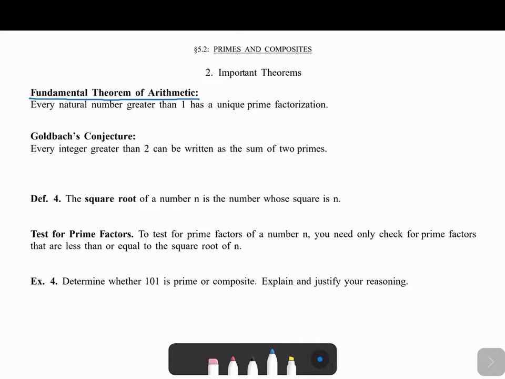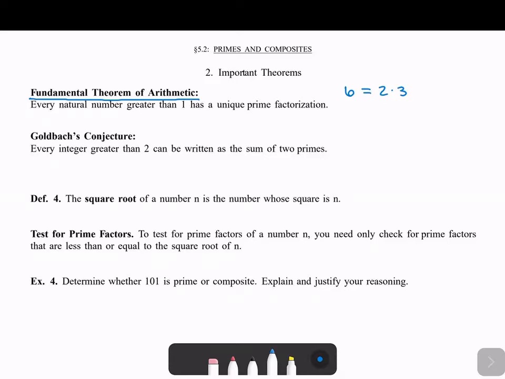Okay, so this says that every natural number greater than 1 has a unique prime factorization. So, for example, if we take any number like 6, we can write 6 as a product of primes, and this way to write it is unique. You cannot write 6 as a product of any other primes besides 2 and 3. And this holds for every composite number, you just find the prime factorization in the ways that we talked about in the last video.